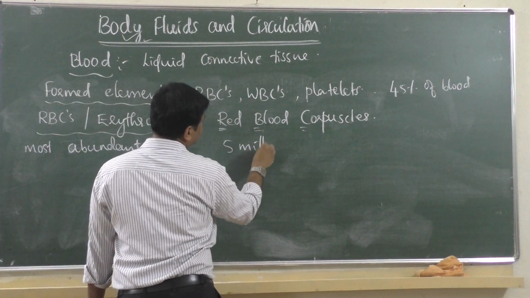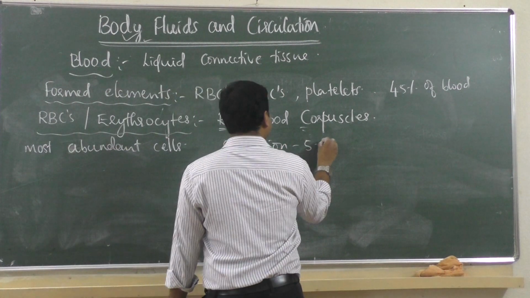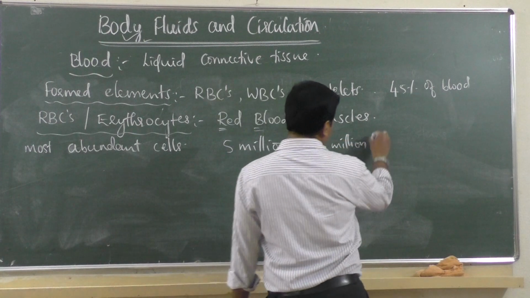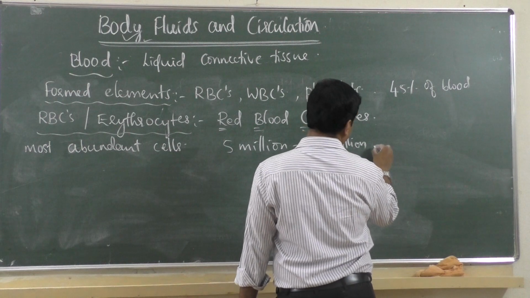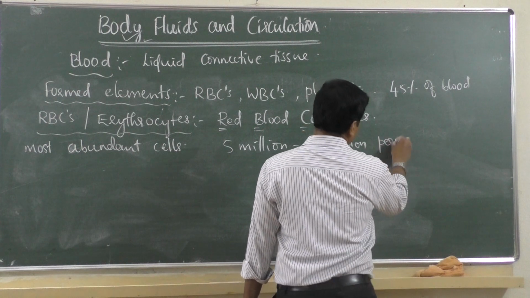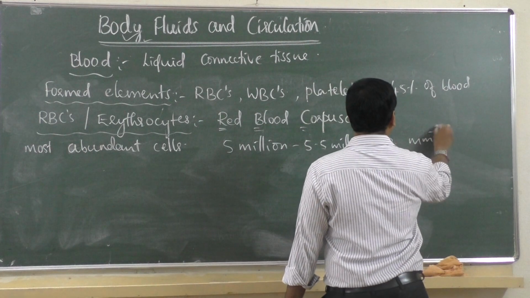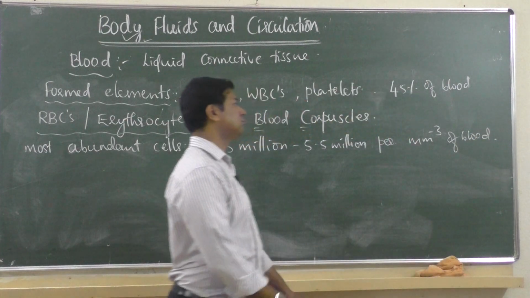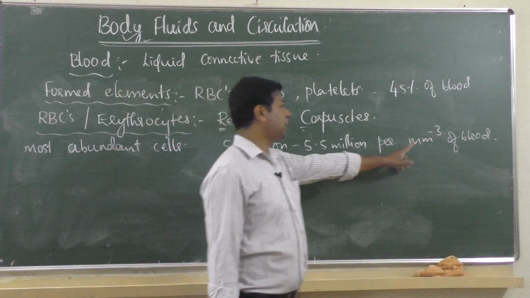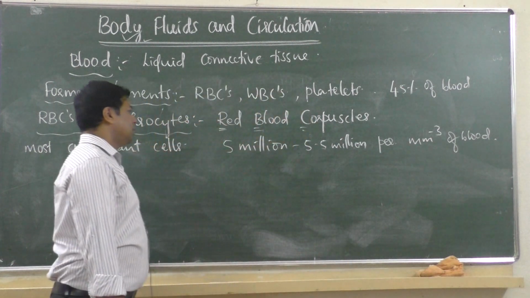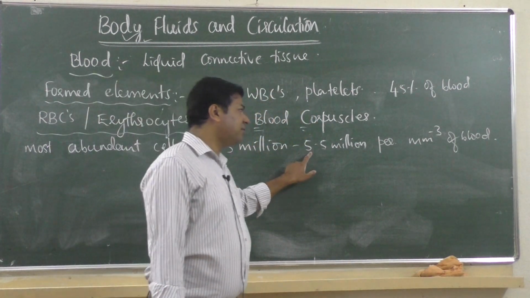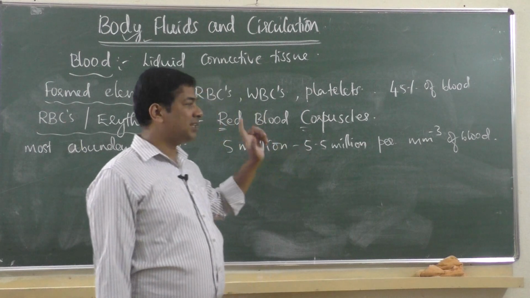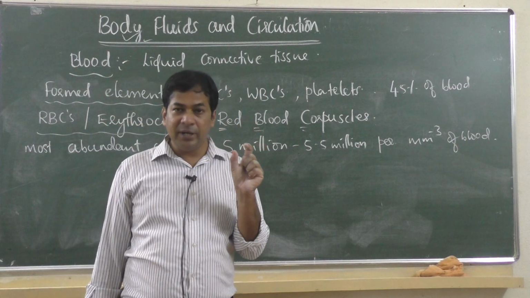In what quantity? 5 million to 5.5 million RBCs are there per cubic millimeter of blood, mm^-3. 5 million to 5.5 million red blood corpuscles are there per cubic millimeter of blood.